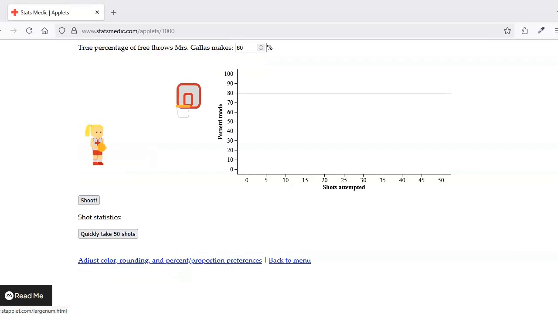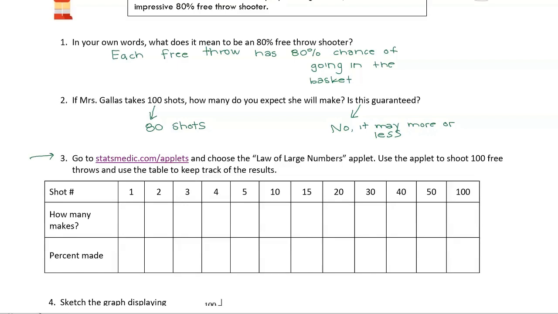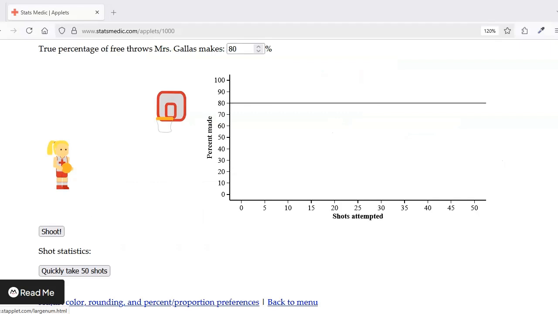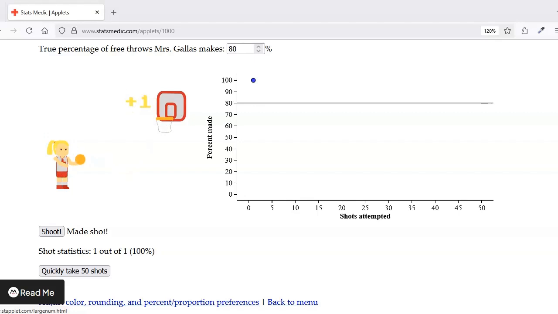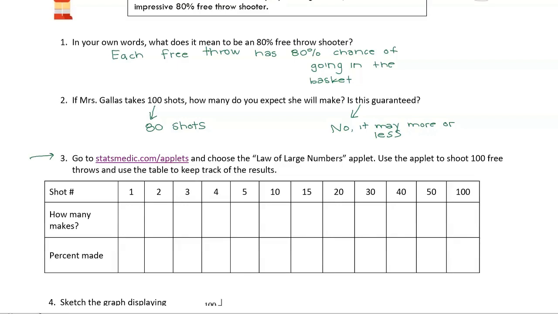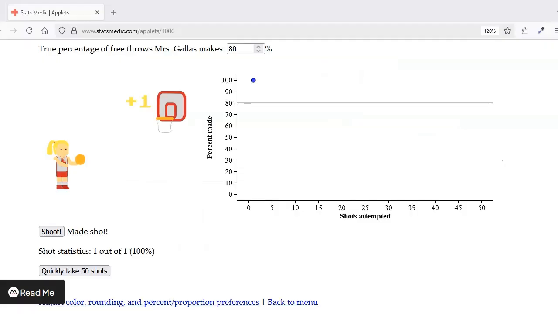And here we have Mrs. Gallus and we have the basketball hoop. Now, going back to the directions, it says use the applet to shoot 100 free throws and use the table to keep track of the results. All right, let's see how this works. We have a little button that says shoot, and the first time she makes it. So on my table, I'm going to write out of one shot, we made one, and 1 divided by 1, that will be 100%. Then I'm going to do this a few more times.